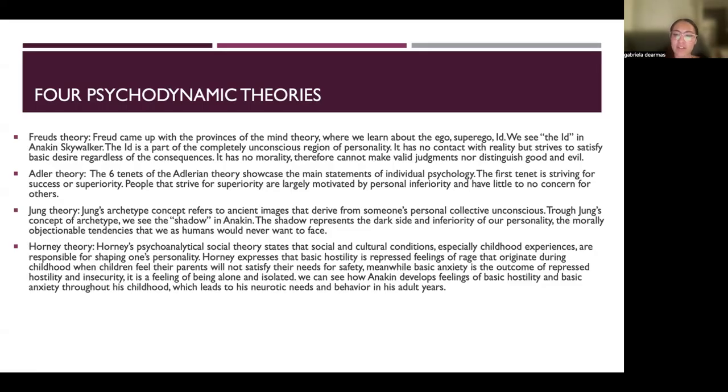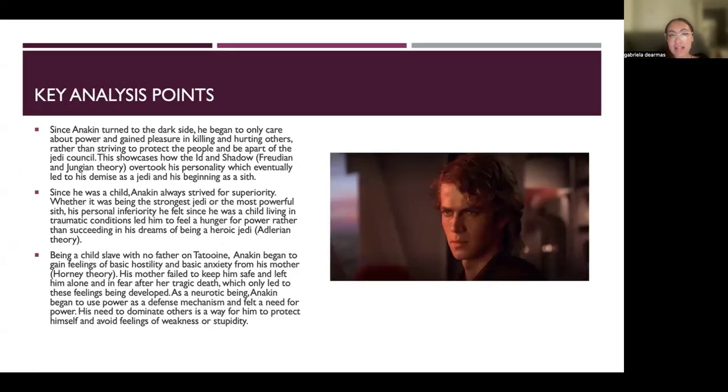And we can see how Anakin develops feelings of basic hostility and basic anxiety throughout his childhood, which leads to his neurotic needs and behavior in his adult years. Some key analysis points would be that since Anakin turned to the dark side, he began to only care about power and gain pleasure in killing and hurting others, rather than striving to protect the people and be a part of the Jedi Council. This showcases how the id and shadow, Freudian and Jungian theory, overtook his personality, which eventually led to his demise as a Jedi and his beginning as a Sith.